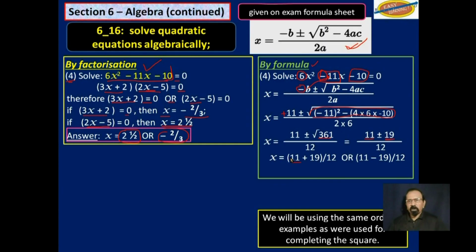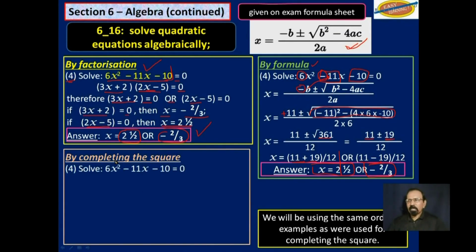And so when you work out the plus part, 11 plus 19 over 12, you get one answer, and you work out the negative part, 11 minus 19 over 12, you get another answer. So this first answer here is 2.5, and the next one here is negative 2/3, which is what we had over here. Factorization, formula. Now, let's deal with completing the square.